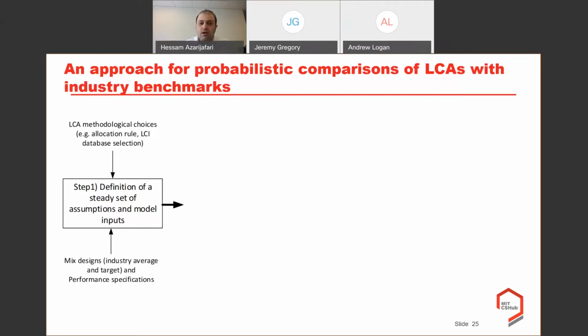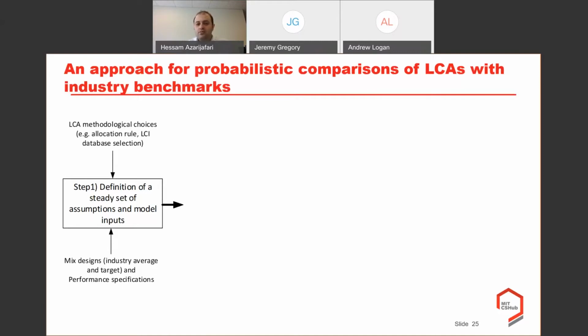As you know, there are multiple methodological choices and availability of databases and allocation choices in LCA and in the calculation of the embodied impacts of concrete as well. We have to first specify what options are available and what options can be included in our analysis. And then we have to definitely include the mixed designs.